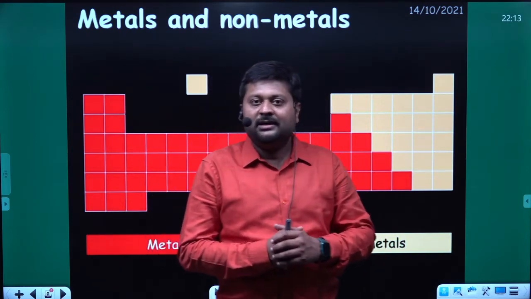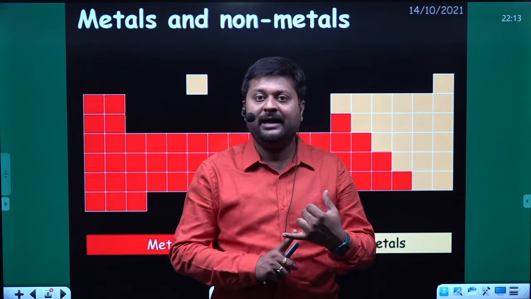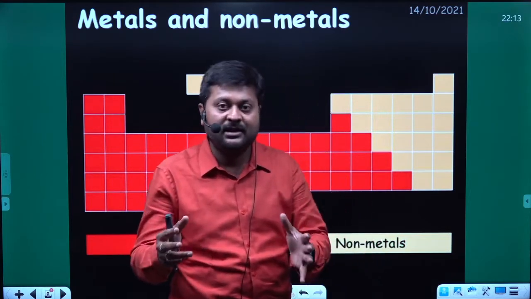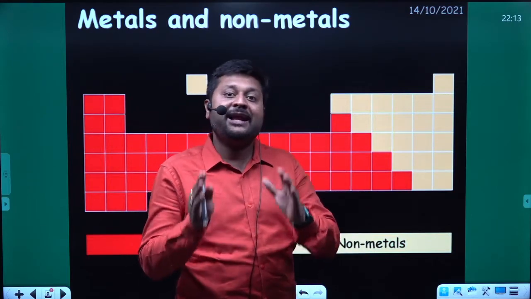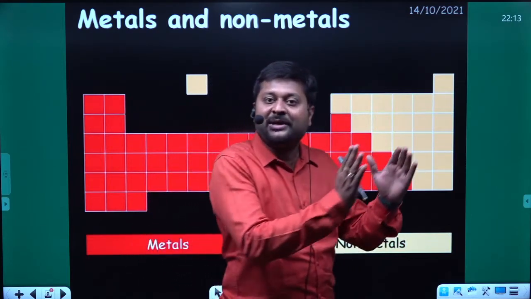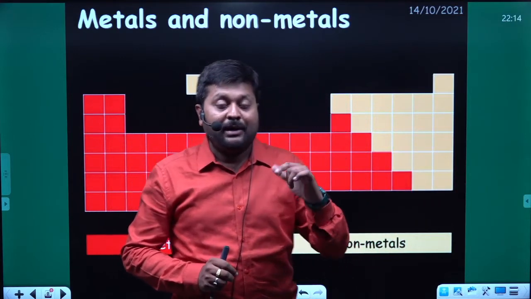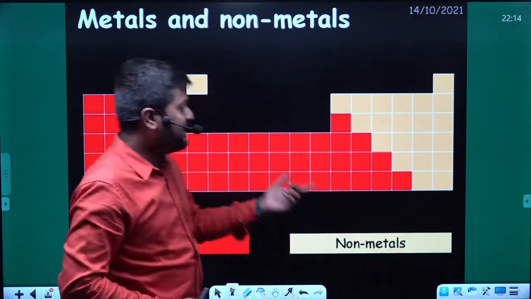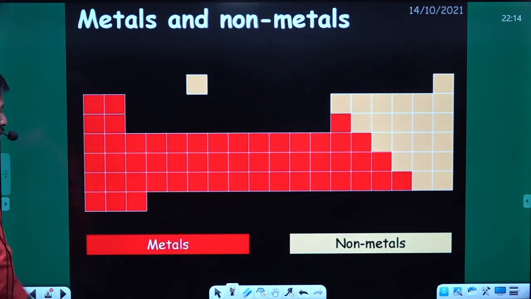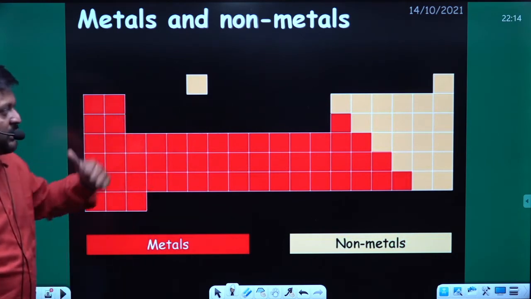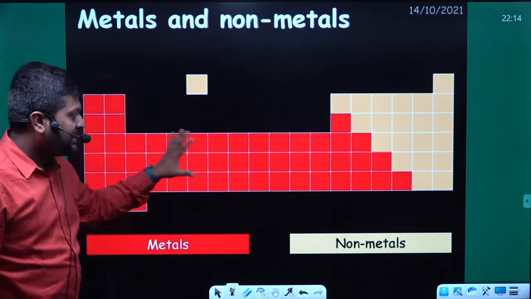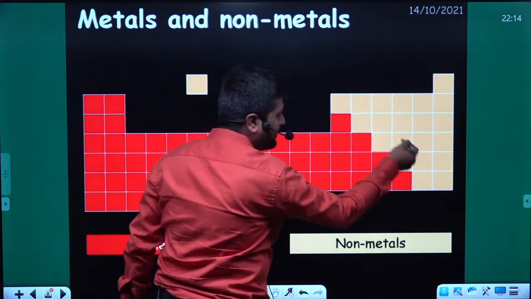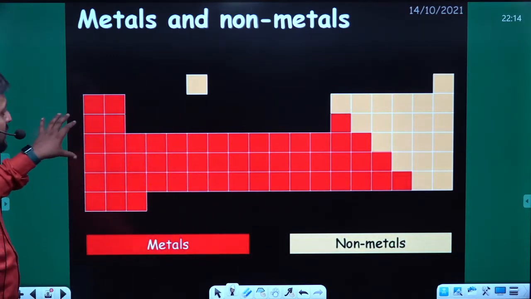Before Henry Moseley, Dobereiner, Newland, and Mendeleev all did the same thing. They tried to arrange the elements known at their time according to increasing atomic masses. But Henry Moseley arranged the elements according to their atomic numbers, and he got the periodic table. We'll study the periodic table later. It looks somewhat like this.